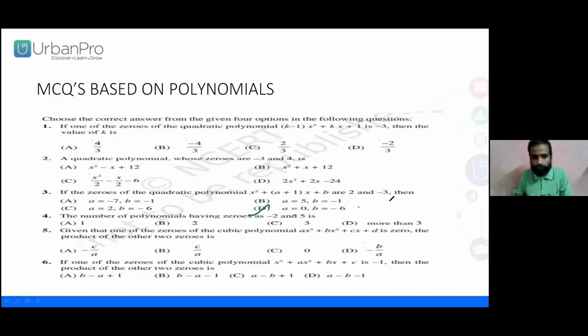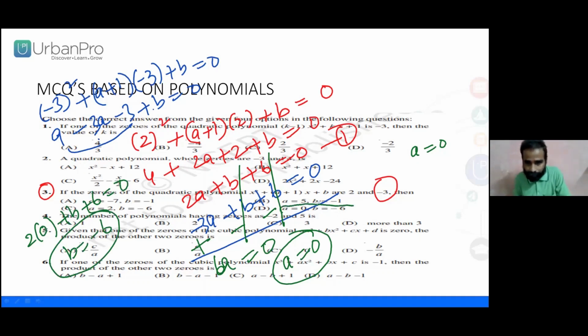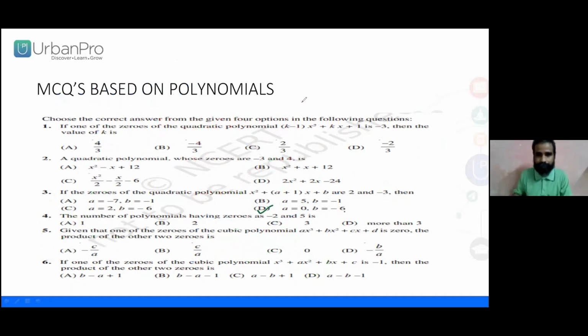When you put a equal to 0 in the previous equation, any one of the equations, now you observe: 2 into A is 0, plus B plus 6 equal to 0. Now what am I going to get? B equal to minus 6. Simply what we were guessing is this one. That is the correct option: A is 0 and B is minus 6.